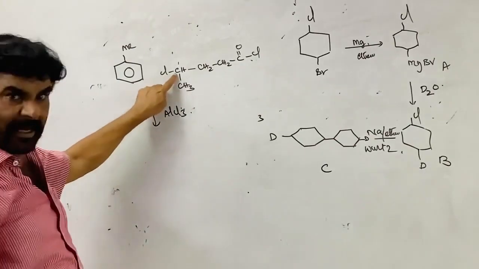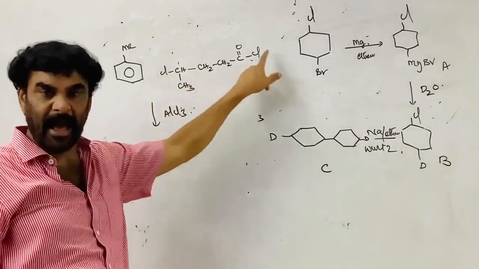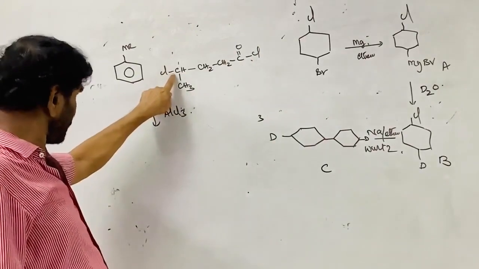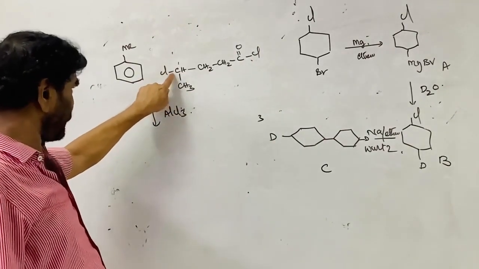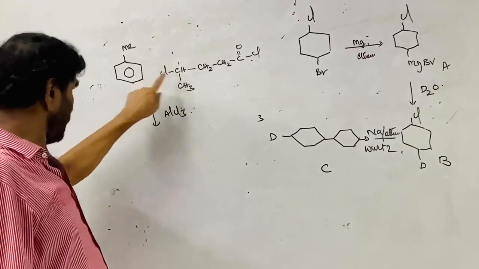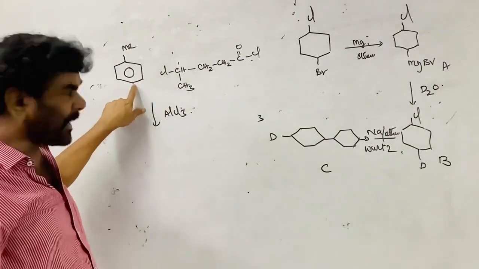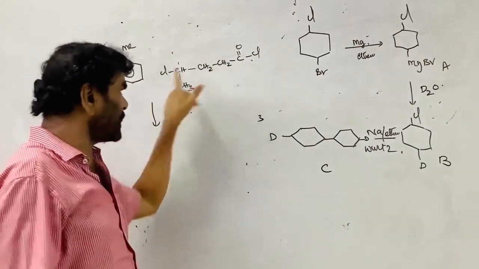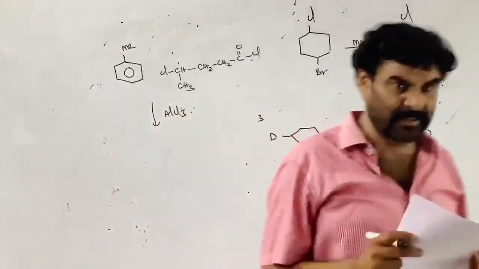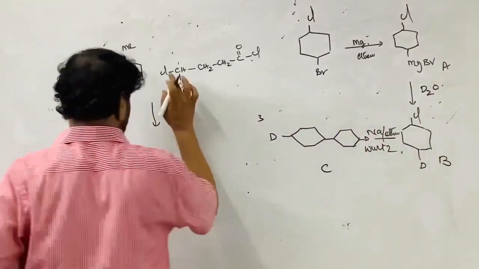This is the alkyl halide, this is the acyl halide. Through this reaction, Friedel-Crafts alkylation is possible. Through this reaction, Friedel-Crafts acylation is possible. So this is more reactive.